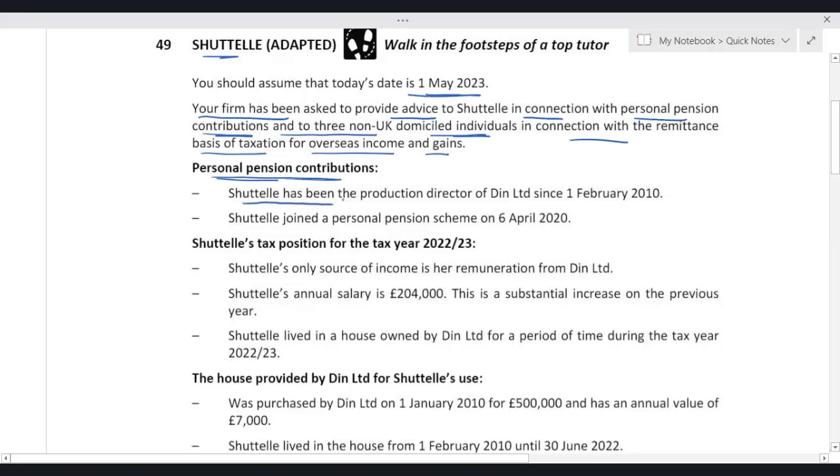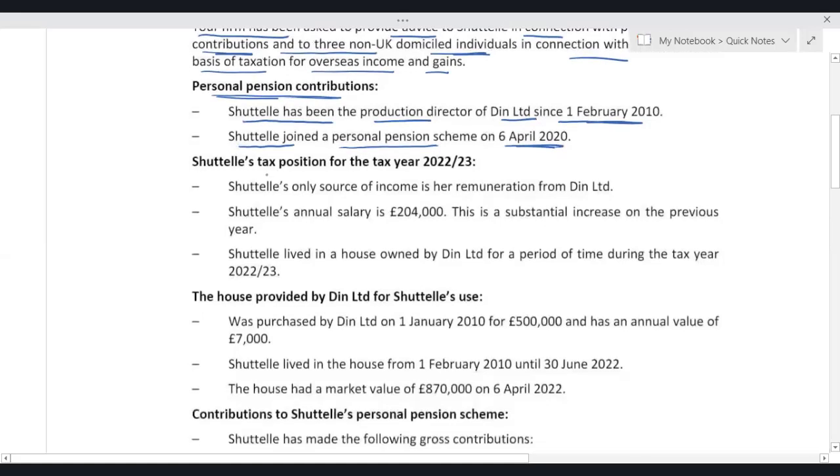Shuttle has been the production director of Dean Limited since 1st Feb 2010. Shuttle joined a personal pension scheme on 6 April 2020. Fine. Shuttle's tax position for the tax year 22-23: Shuttle's only source of income is her remuneration from Dean Limited.